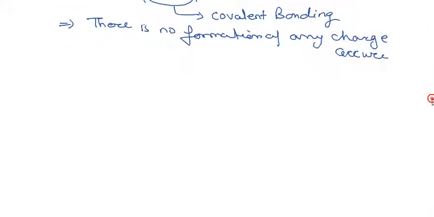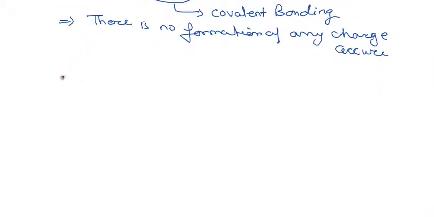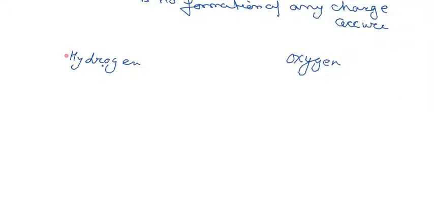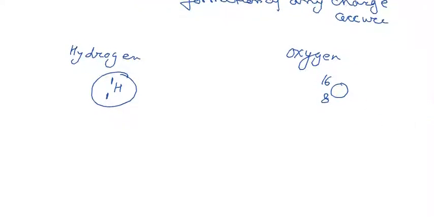For example, on one side you have hydrogen and on the other side oxygen. Hydrogen has atomic number 1 and atomic mass 1, and oxygen has atomic number 8 and atomic mass 16.